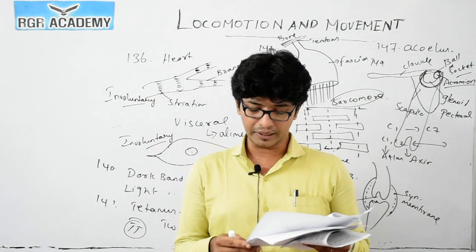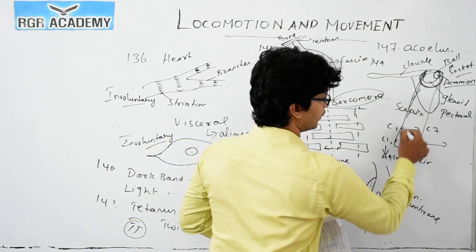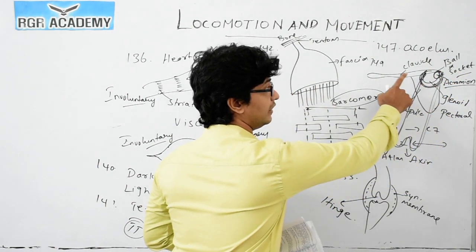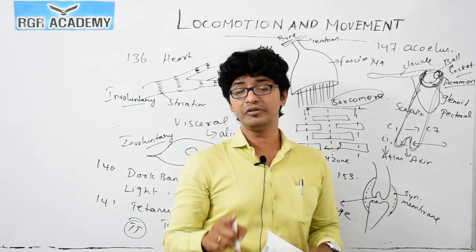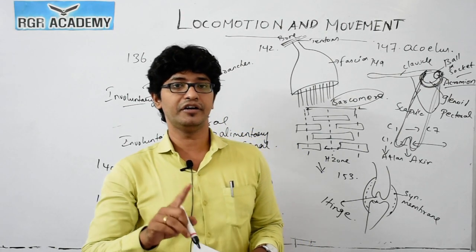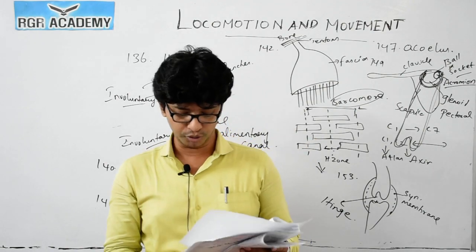Humerus with the rounded upper end connects with the glenoid cavity. I told you already, the humerus bone is connected by means of a cavity, right? This cavity is called the glenoid cavity. This is for the pectoral girdle. Acetabulum is for the pelvic girdle. You should not get confused between the glenoid and the acetabulum. Glenoid is for the pectoral girdle, which connects with the humerus bone.